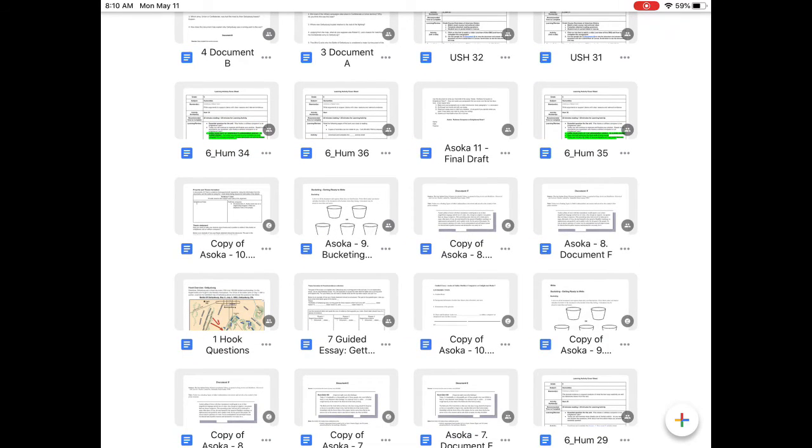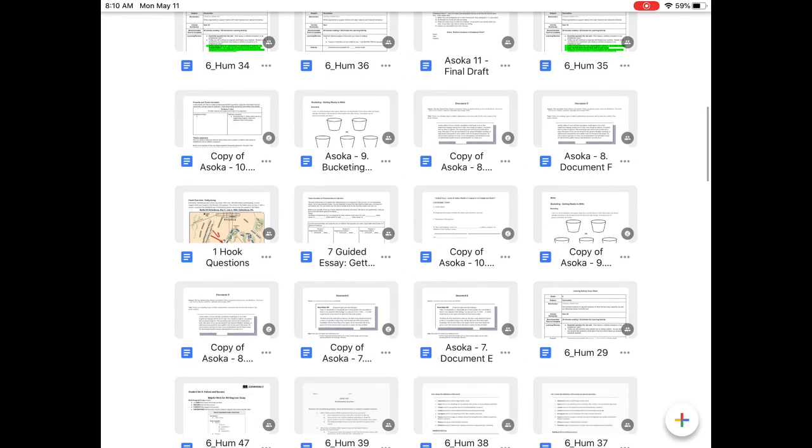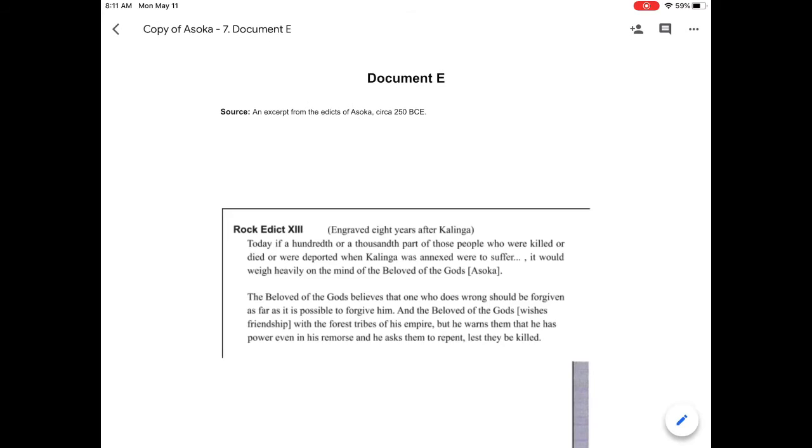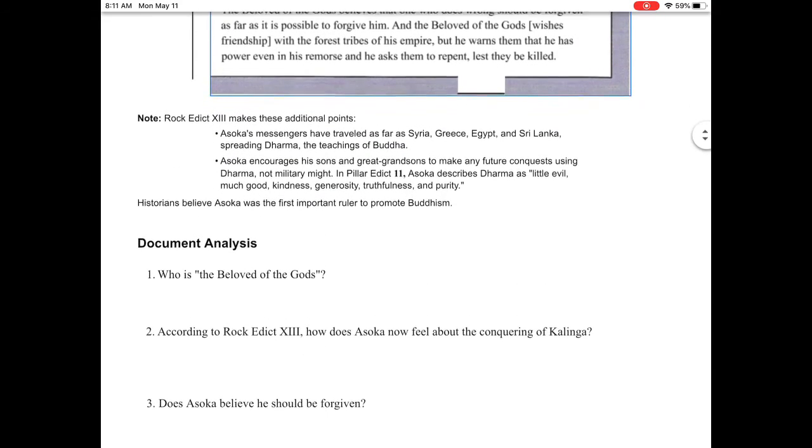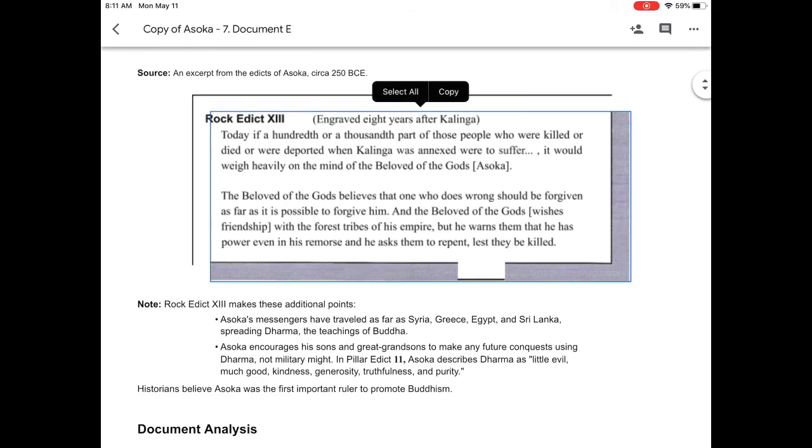Oh, here's document F right here. And somewhere in here is going to be document, here's document E. Okay, so I'm going to want to go back, read this document, and make sure that I use it as evidence for one side or the other.